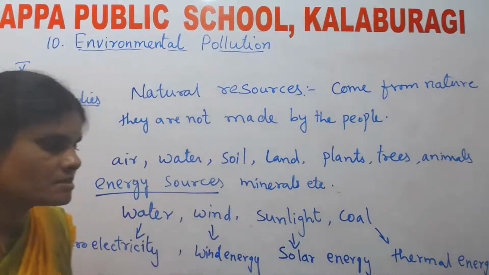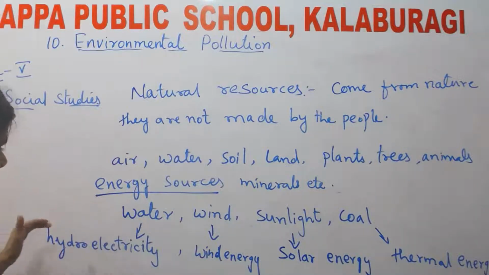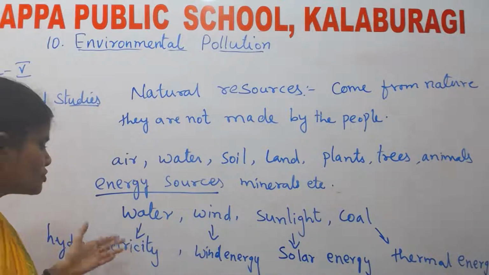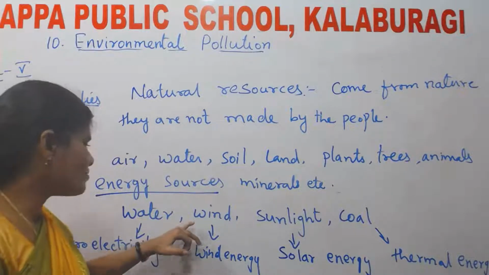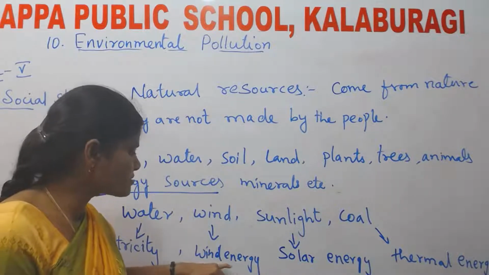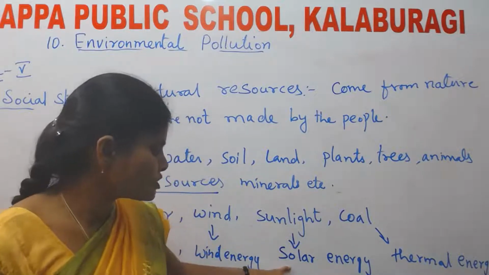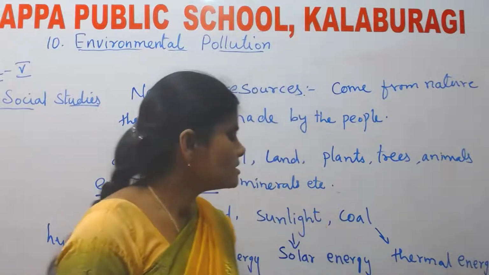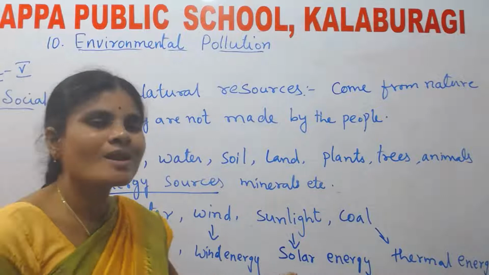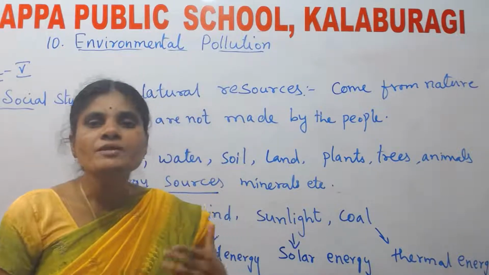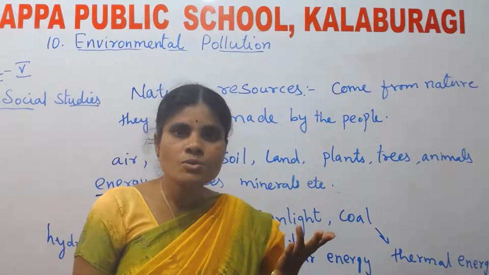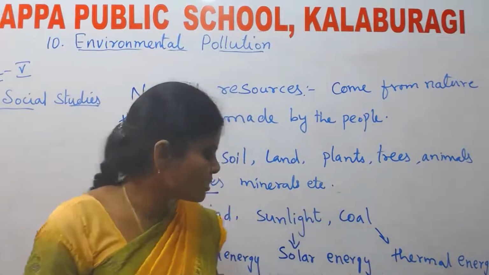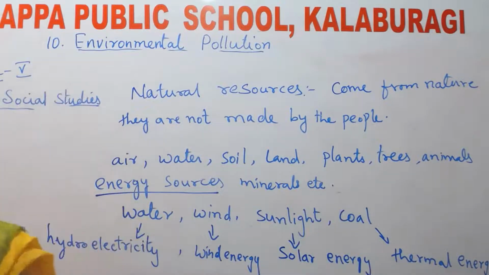These are the energies. The electricity produced by water is called hydroelectricity. The electricity produced by wind is called wind energy. Electricity produced by sunlight is called solar energy. Coal gives thermal energy. Nowadays we are using solar energy in our houses, isn't it? We are using solar cookers, solar bulbs, solar water heaters. Like that we are using solar energy in our houses also.